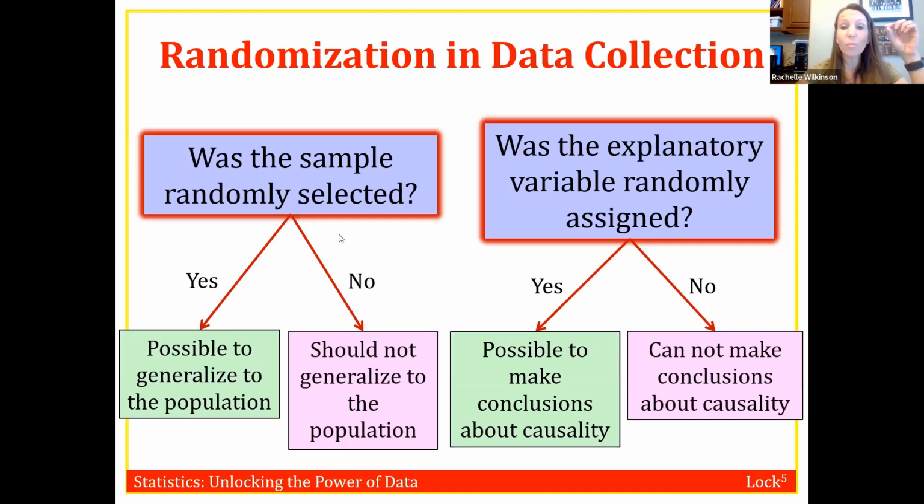Something I want to point out here, because it came up a little bit in the written homework, is notice there's no mention of sample size here. So it doesn't say, was the sample randomly selected and did it include at least 10,000 people or anything like that. It just says, was the sample randomly selected? So if we randomly select our sample, then we can generalize to the whole population, and it's not dependent on the sample size.